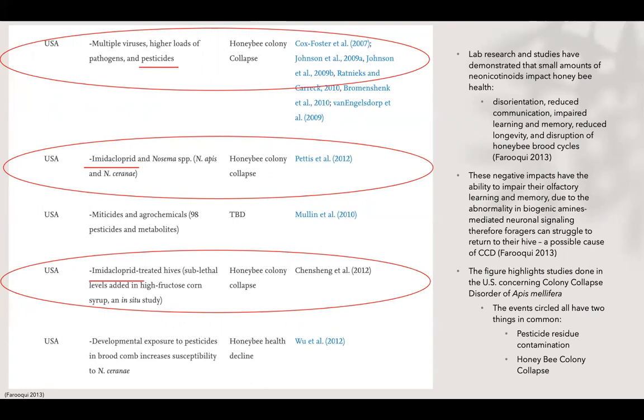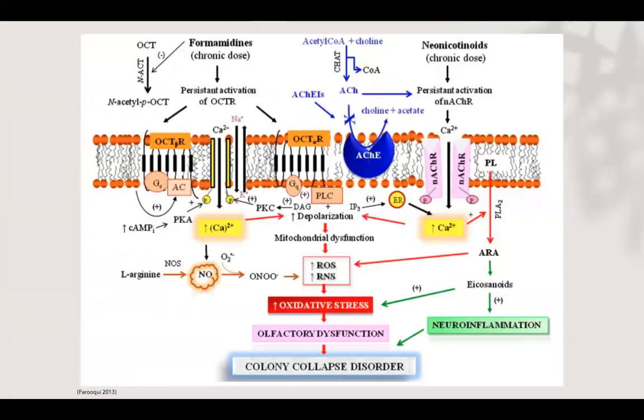The figure highlights studies done in the US concerning colony collapse disorder of Apis mellifera. The events circled all have two things in common: pesticide residue contamination and honeybee colony collapse. I included this image to help support the claim of how pesticide residues can affect honeybees to the point of CCD. The image shows how different types of pesticide residues are absorbed by the honeybee, and then a response is given. The response in this scenario would be the colony collapse disorder.